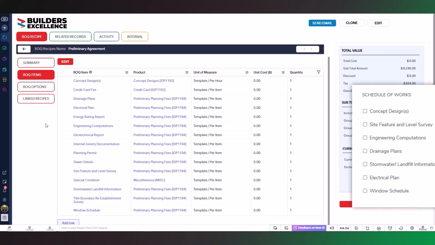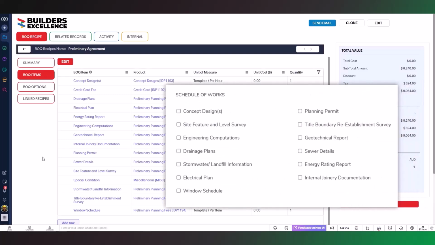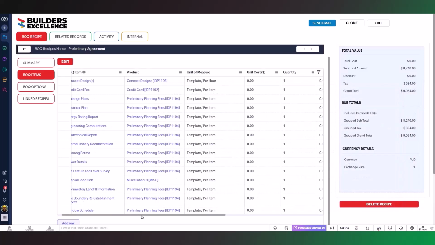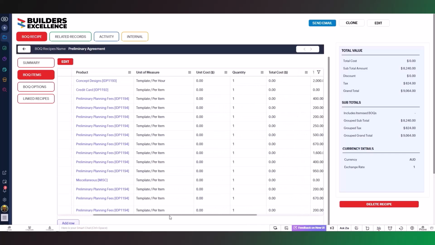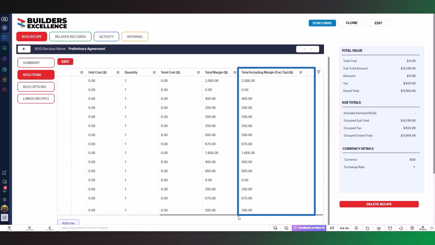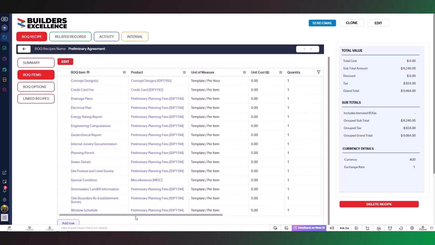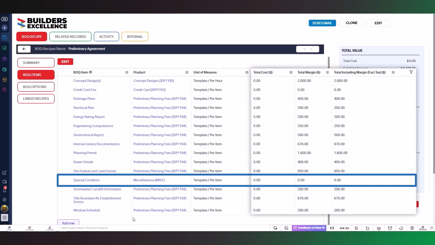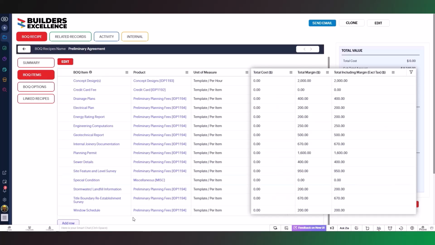The options in your form must match the BOQ item name. The template recipe must have a BOQ item for every option, and the unit price in the BOQ item must match the assigned value in Zoho Forms. If you are using the special condition field, make sure this BOQ item is also in your BOQ recipe. However, the special condition does not need a value assigned to the form or BOQ item, as the amount can be different in each agreement.